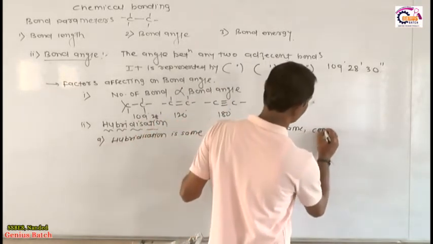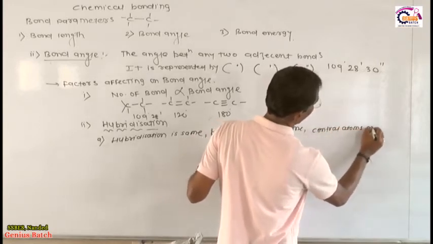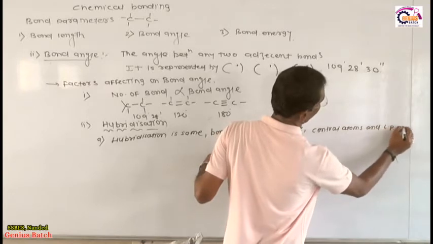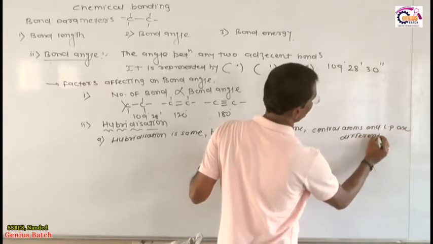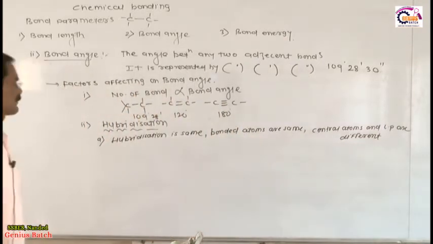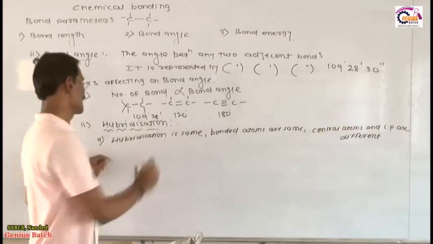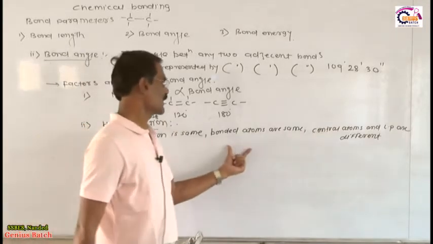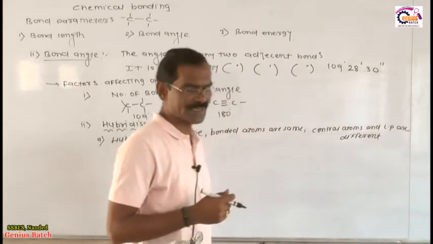Suppose we have this type of phenomenon. So what happens in this hybridization concept? If hybridization is the same and bonded atoms are the same, but the central atoms and lone pairs are different, then the bond angle depends upon what?